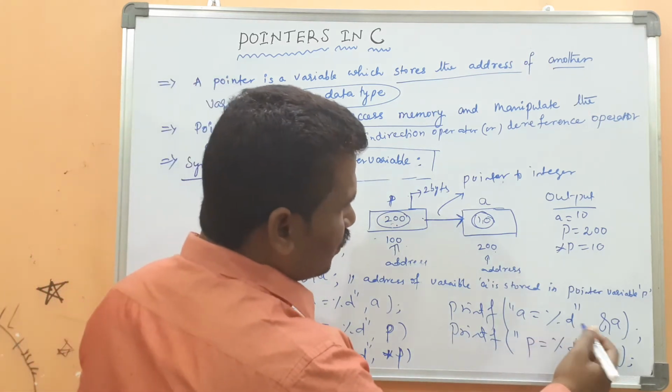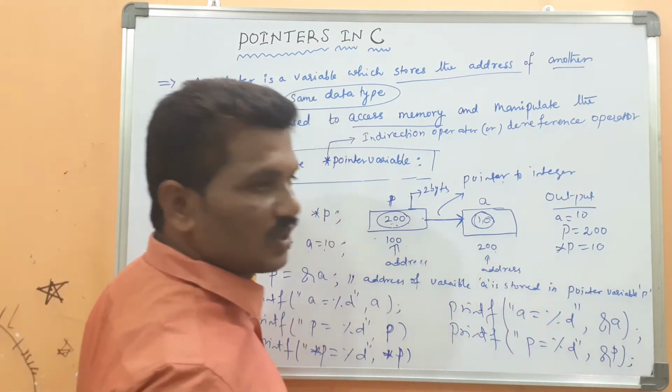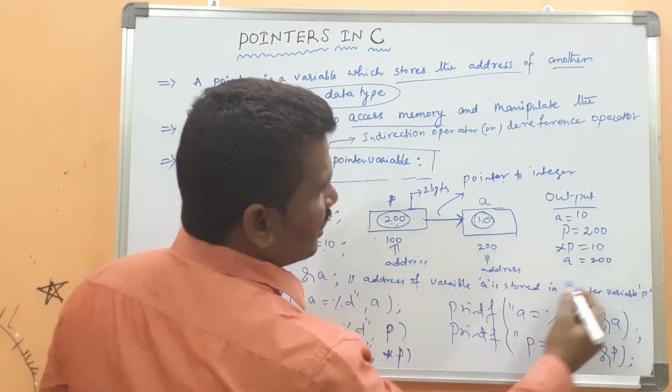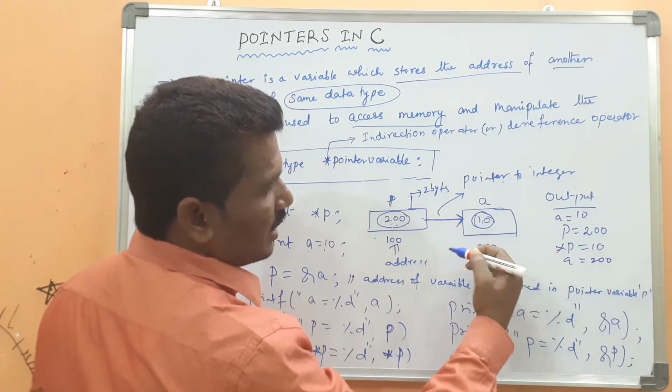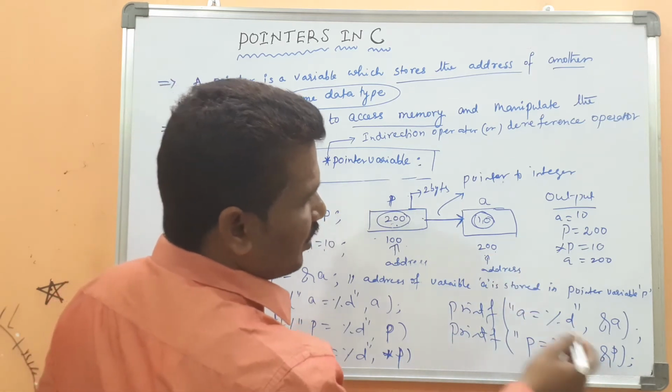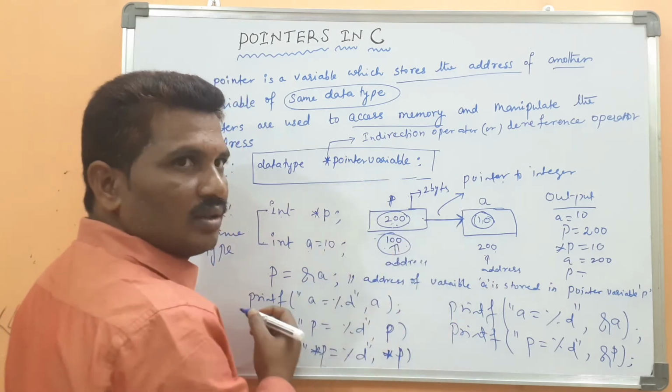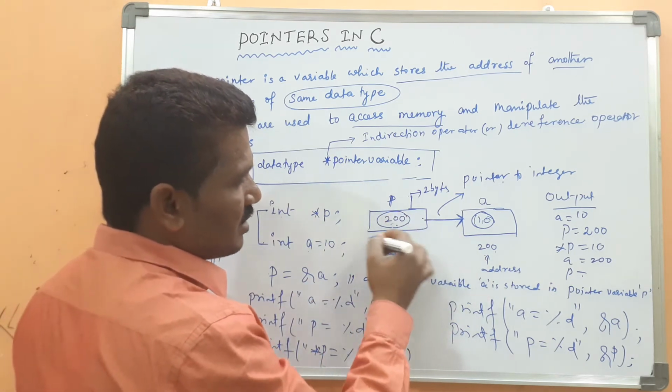Then a equal to address of a. What is the address of a? Then a equal to 200 will be displayed. What is the address of a? 200. p equal to address of p. What is the address of p? This one. It is a value, it is the address.